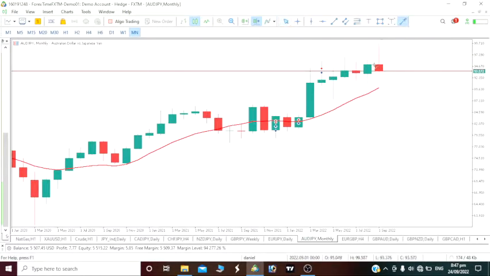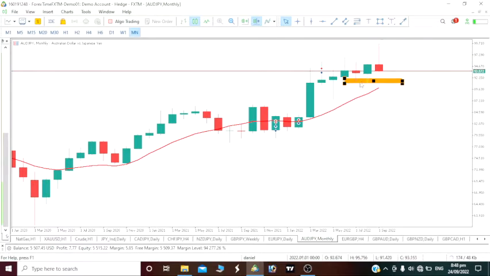So we can see this as a pullback level. What are we going to be expecting? A bullish move again. So now I want you guys to see it. Is this pullback level over? Well, I don't think so. The pullback would have to be over. Let's see this pullback actually drop to take out this week, that red candlestick.